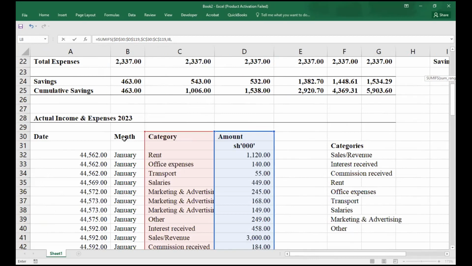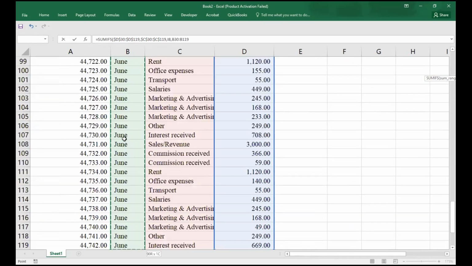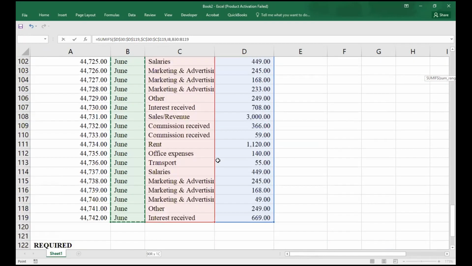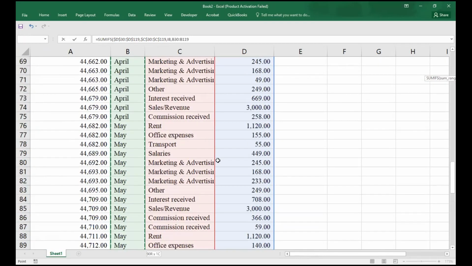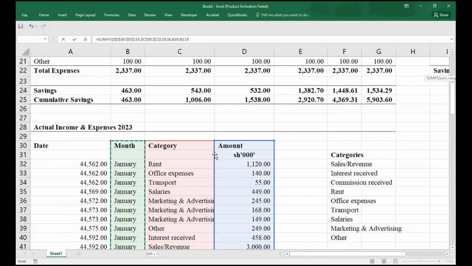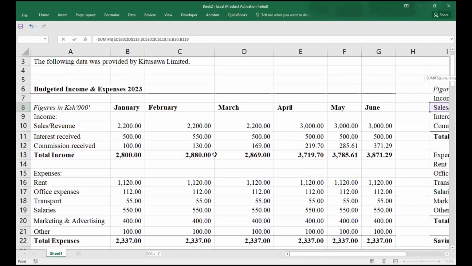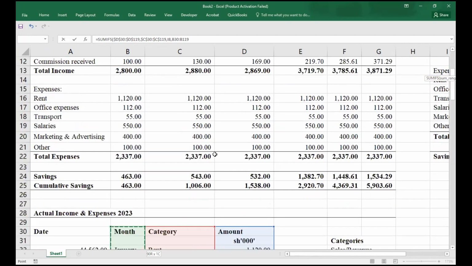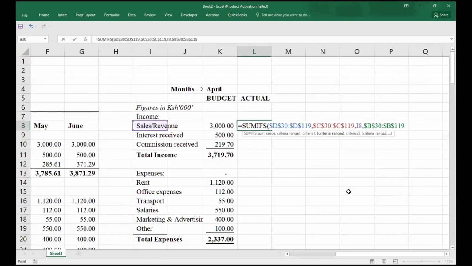Literally, we have our months here, so Control Shift to select all through. Remember we'll have to amend the date. Date was general; it's only that I had our figures in values. So months there, then I lock it by clicking F4.